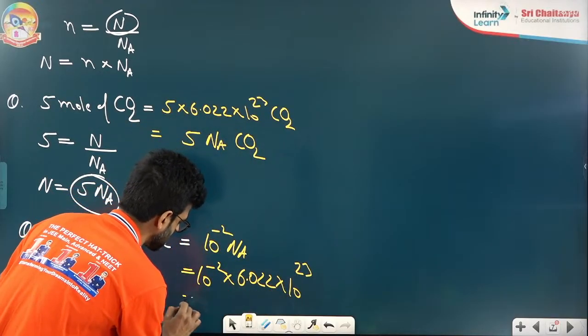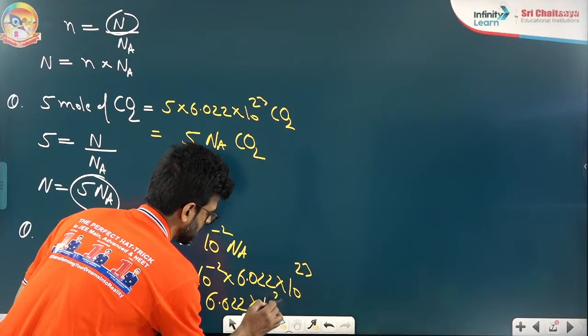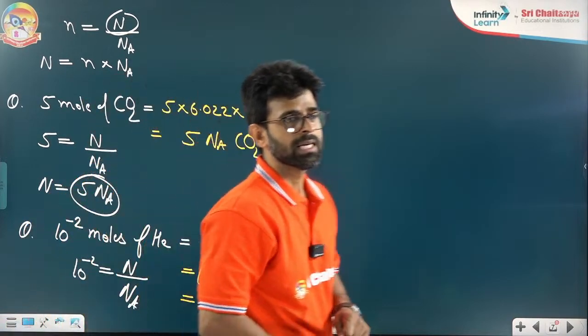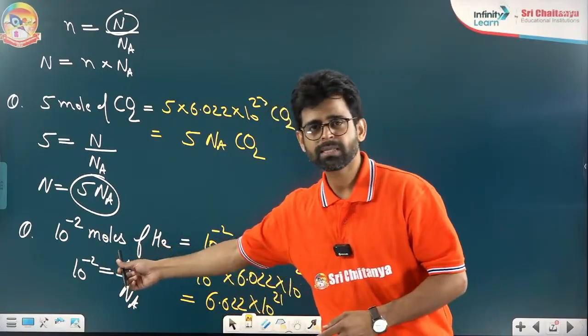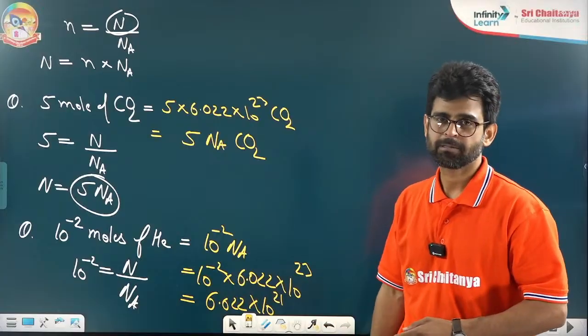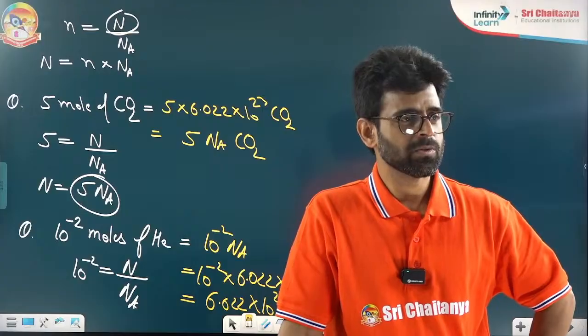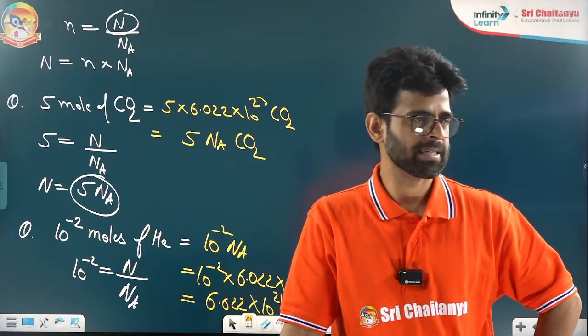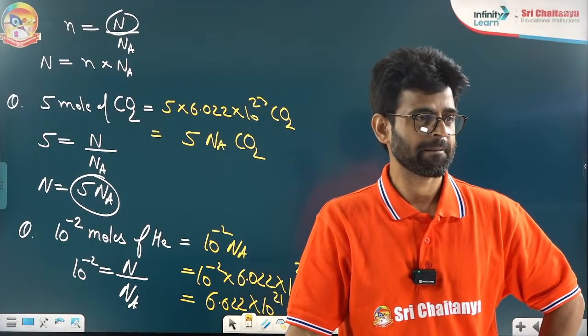You can solve it finally: 6.022 into 10 to power 21. Just multiply by Na. If I am having this many moles, multiply by Na. That's it. Very good, right? We are very much clear.